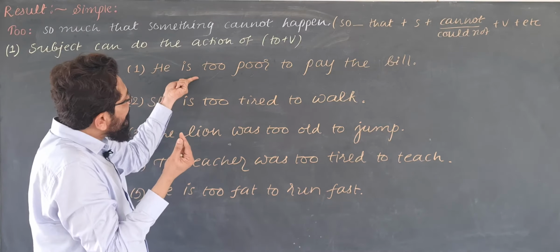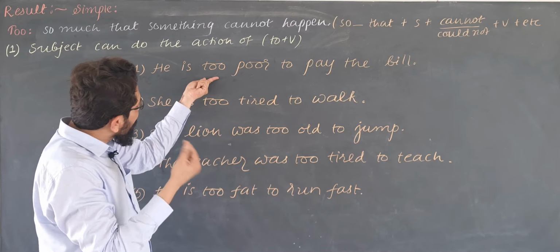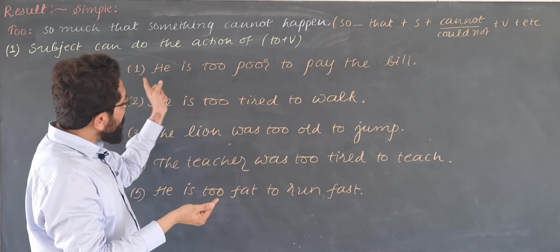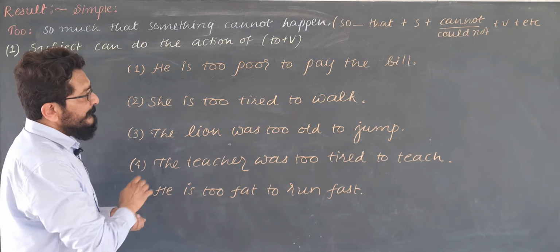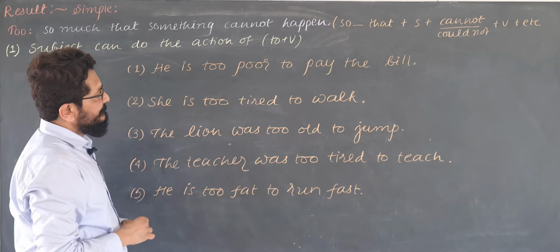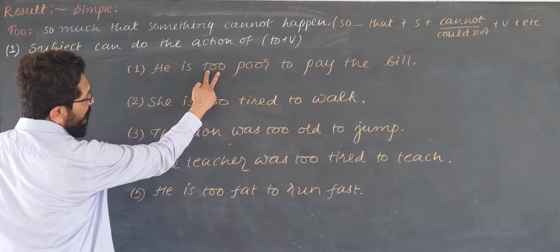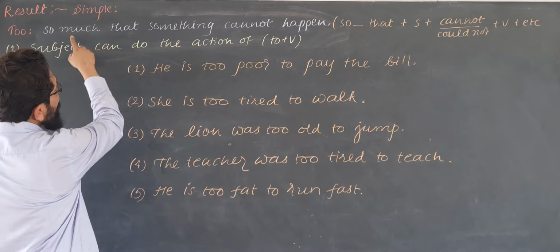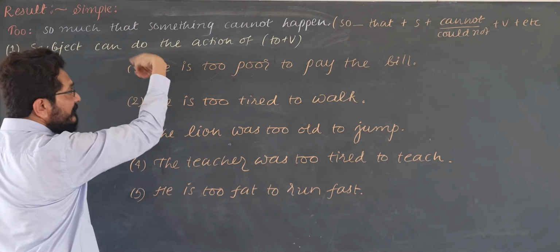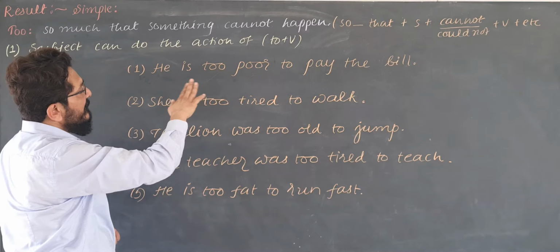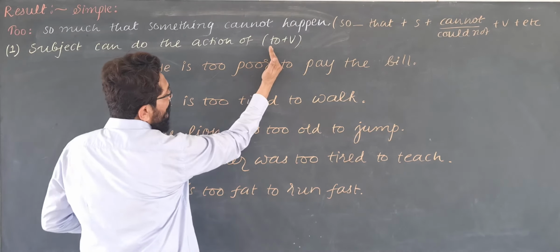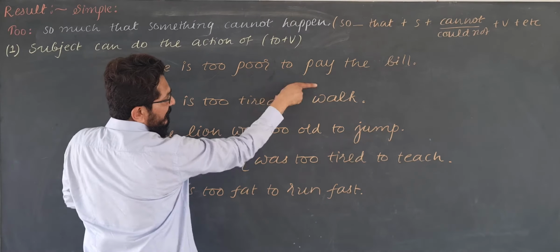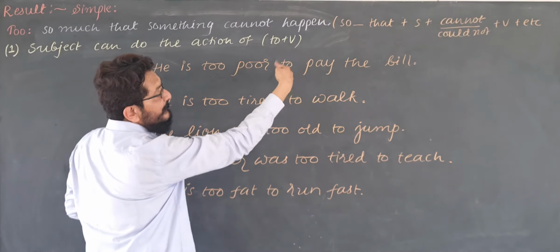You don't find anything like no, never, cannot in this sentence, but the meaning itself is negative. Why? Because too means so much something that something cannot happen. He is too poor એટલે એટલો બધો વધારે ગરીબ છે કે આ ન થઈ શકે. That means to pay the bill મતલબ એ બિલ નહીં ભરી શકે.